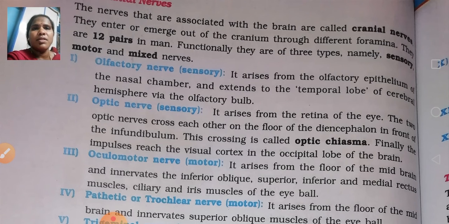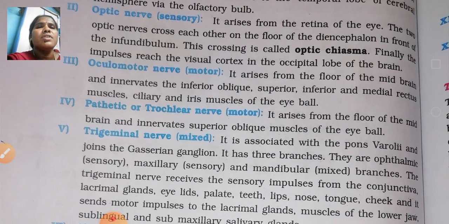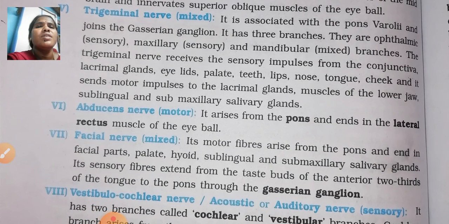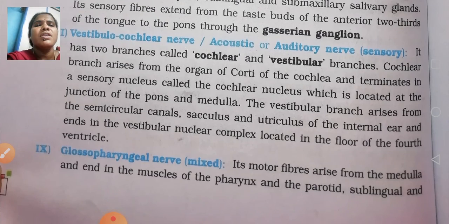In the brain, cranial nerves will be there, and their functions are different. According to their function, there are three types of nerves: sensory nerves, motor nerves and mixed nerves. First we'll see the olfactory. How many are there? 12. Then olfactory nerve, optic nerve, oculomotor, trochlear, trigeminal, abducens, facial nerve, vestibulocochlear, glossopharyngeal nerve.